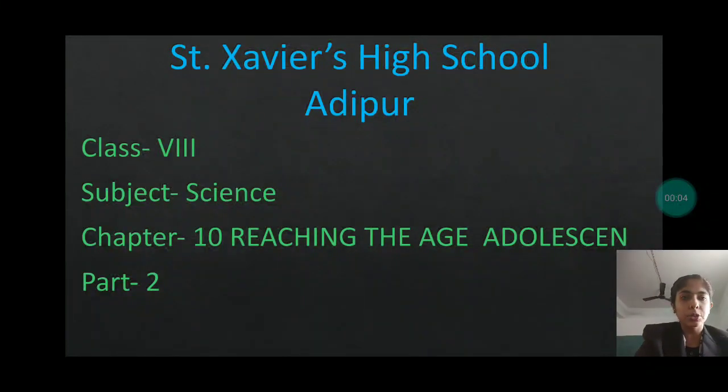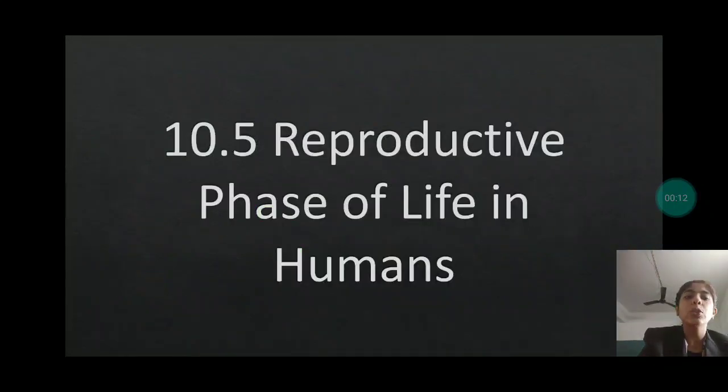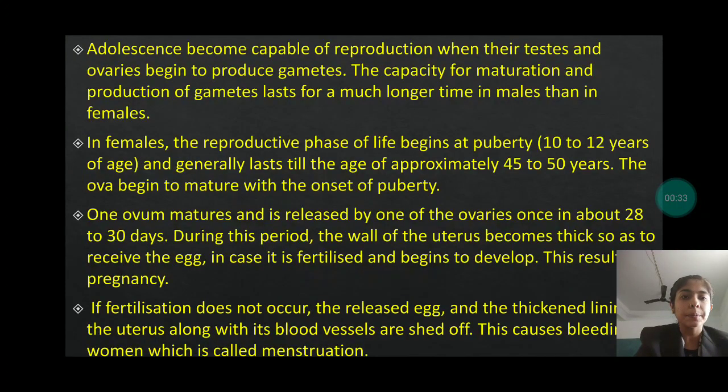Xaviers High School, Adipur. Today, we are going to study Science of Standard 8, chapter number 10, that is Reaching the Age of Adolescence, part 2. So, till now children, we have studied about the reproduction and the different kind of changes which are observed in the age of 11 to 18 years. Now let us talk about the next topic, that is reproductive phase in life of humans.